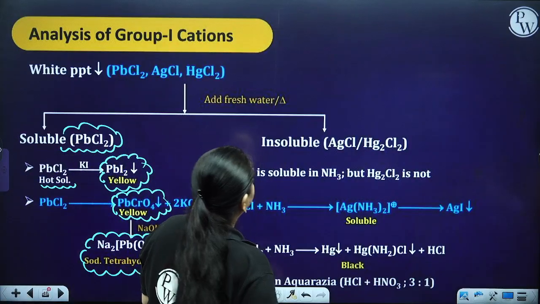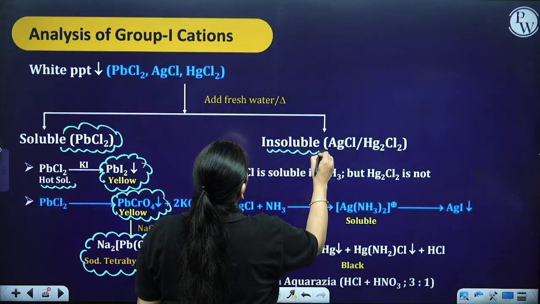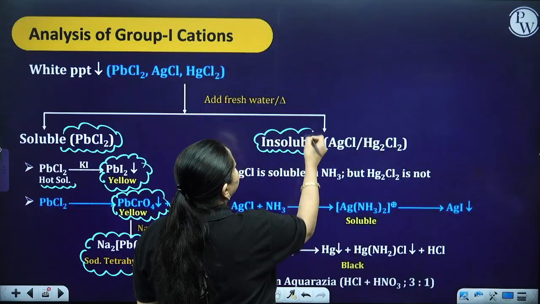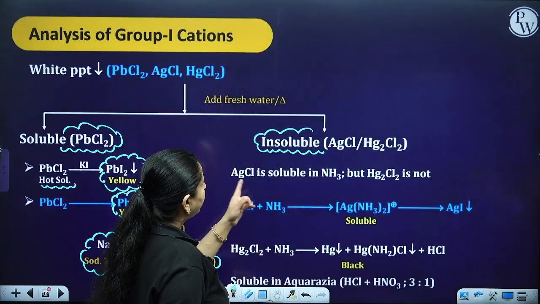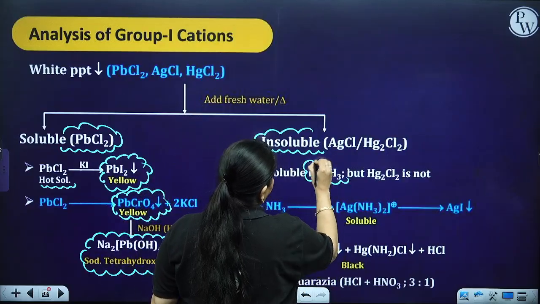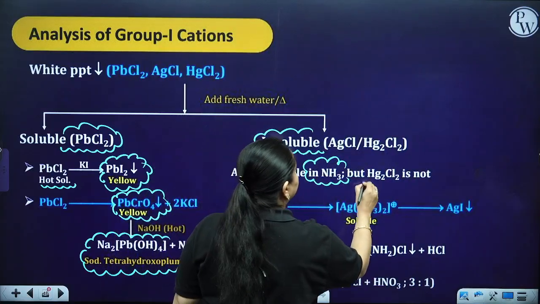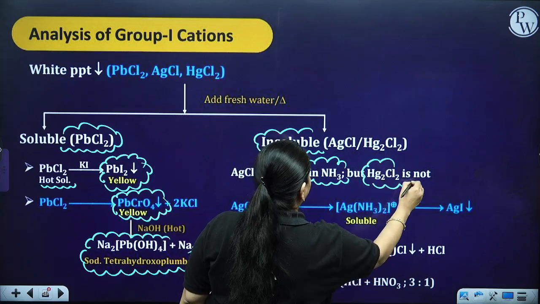Another possibility is that when I kept water and heated, I got an insoluble precipitate. AgCl is soluble in ammonia. If it gets solubilized over here, it means AgCl is present. If not, then mercuric chloride.